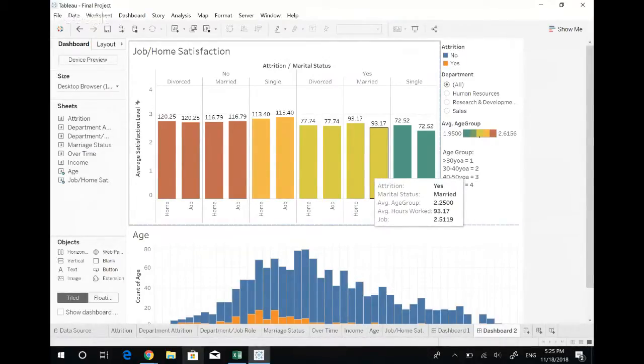In conclusion, from the data that we looked at, we think that employees that worked less, had lower positions with lower pay, and single employees, because they won't have family responsibilities to focus on, are going to have higher attrition rates.